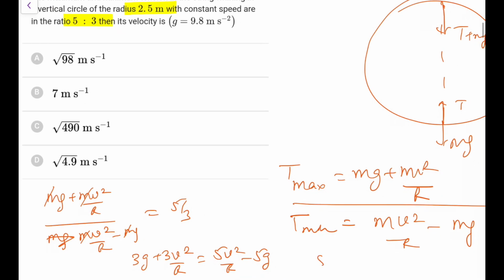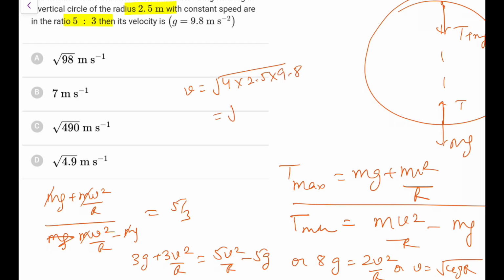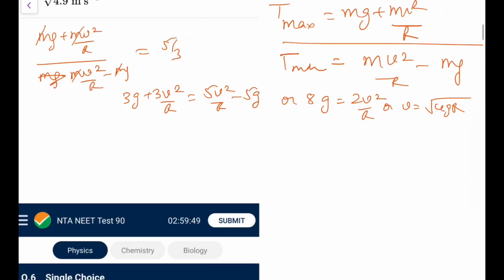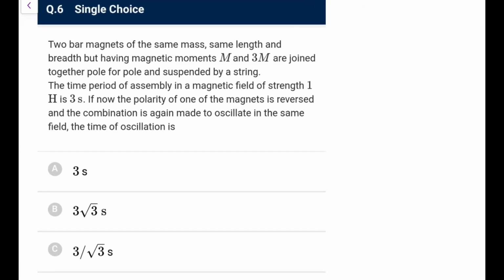So we have 8g equal to 2v square by r, or v is equal to root 4gr. Root 4gr means 4 into 2.5 into 9.8, that is root 98. This is coming out as the answer. So go for option A.